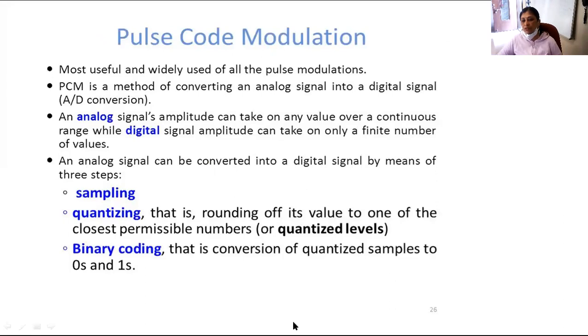Tell me, what are the three steps for pulse code modulation? Sampling, quantizing, and encoding. Okay, these are the three stages.